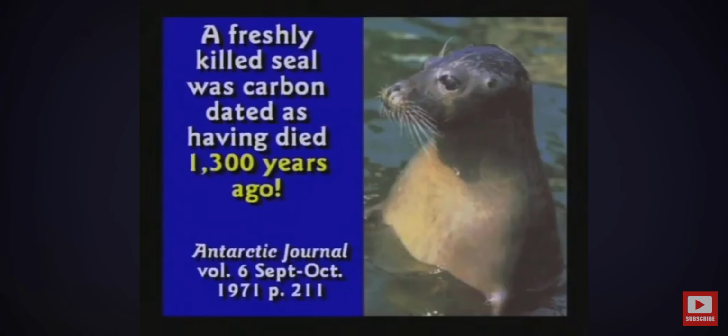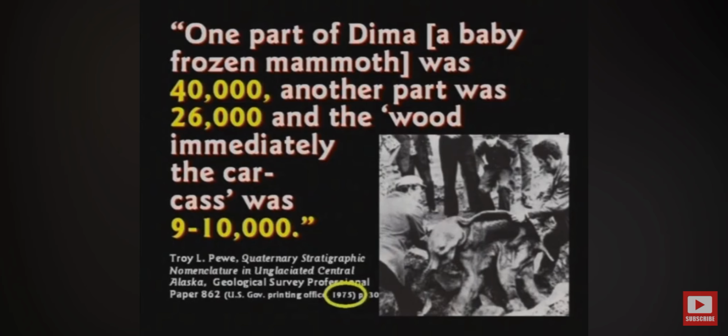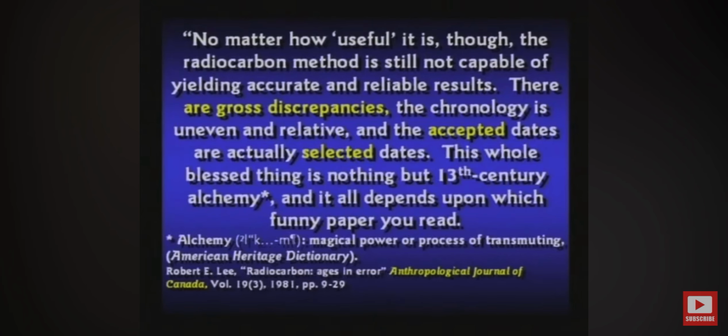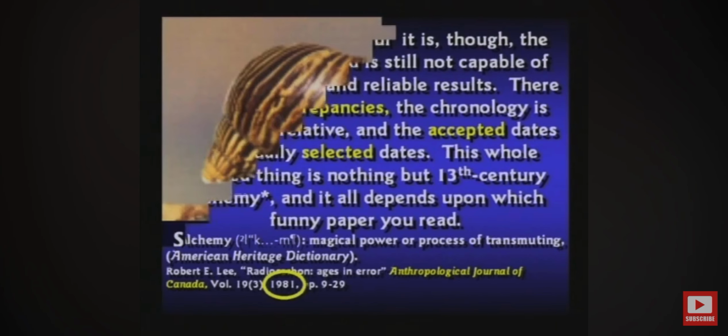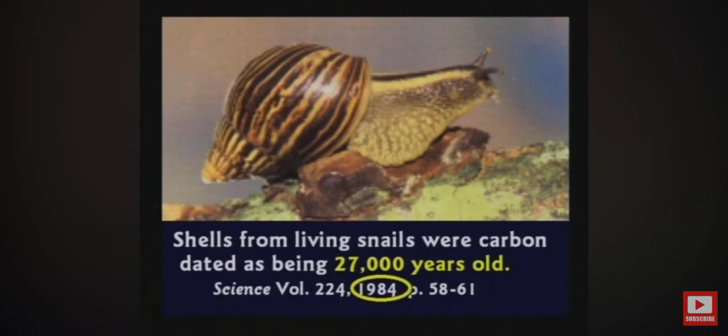Freshly killed seal, carbon dated 1,300 years old. One part of a mammoth is 40,000 years old, another part's 26,000 from the same animal. We could talk all day about carbon dating, but here's living snails, carbon dated 27,000 years old, 1984, Science Magazine. I don't have time to cover them all, but watch my video number 7, which is why it's out there.